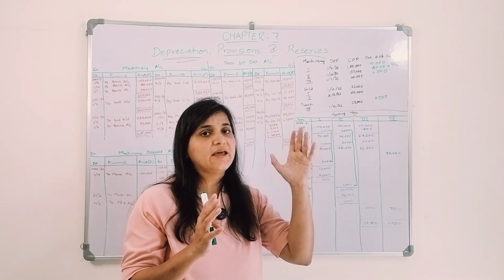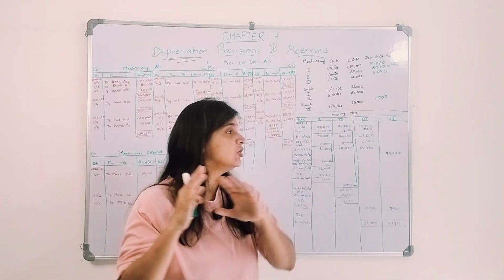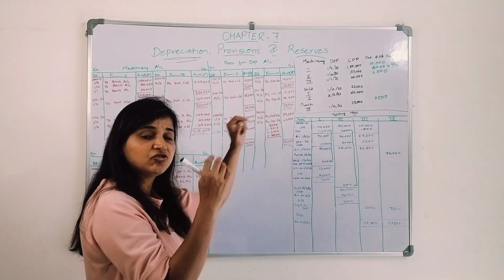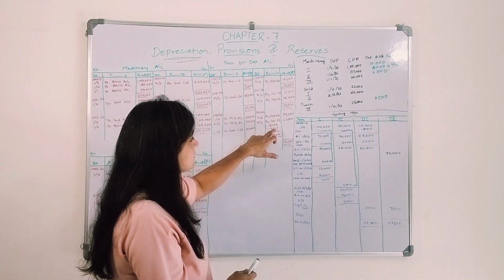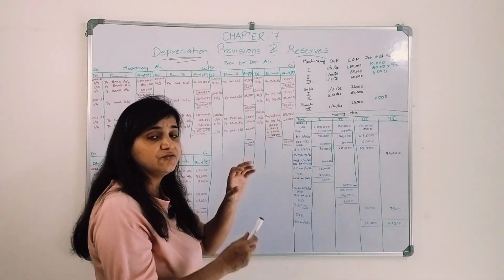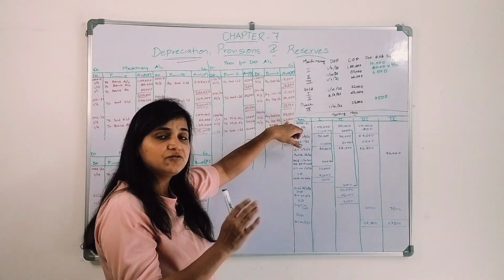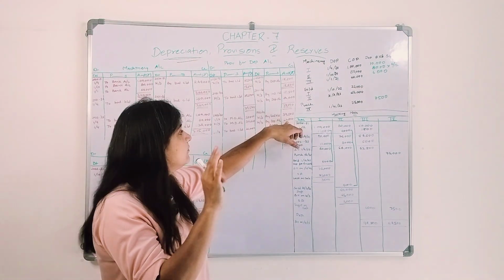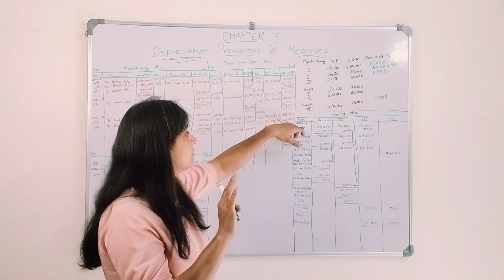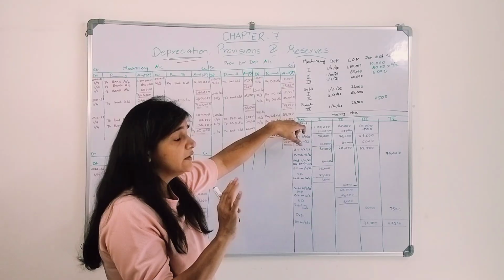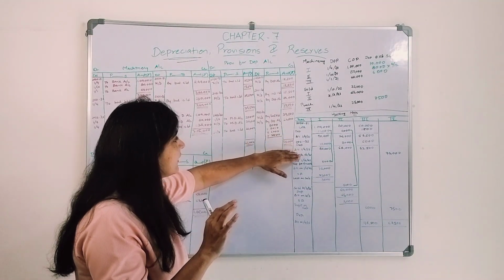So I will close my depreciation account. For the first machinery I charge depreciation, for the second machinery I charge depreciation, third and fourth. So in total how much depreciation amount is there in the depreciation account? 5,000 for the first, 8,000 for the second, 6,000 for the third machinery and 7,500 for the fourth machinery. My entry will be depreciation account debit to provision for depreciation. At the end of the year I'll close this depreciation account. The amount is 26,500.